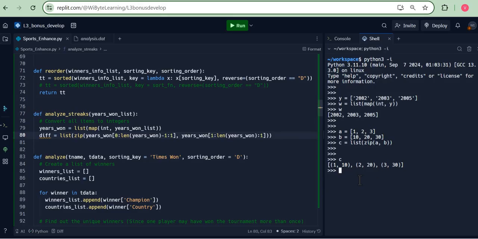Now why are we doing this here? Well, notice I am doing, for example, my list w. Now let's see this in a little bit step-by-step manner. Let's just understand these slicings. So I am doing, for example, w 0 to len of w minus 1 in steps of 1. Basically, this is going to get me the first two items of w. Or let's say if the list was long, let's say the list was 10 items long, so I'll get the first 9 items of w.